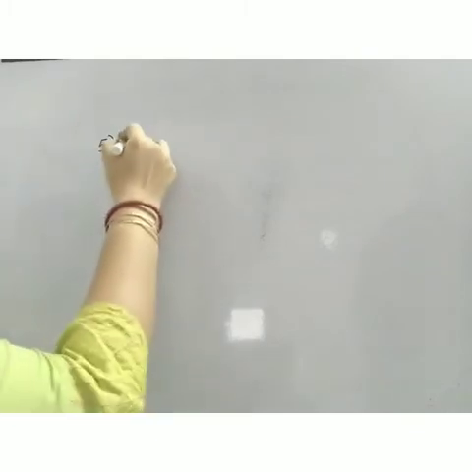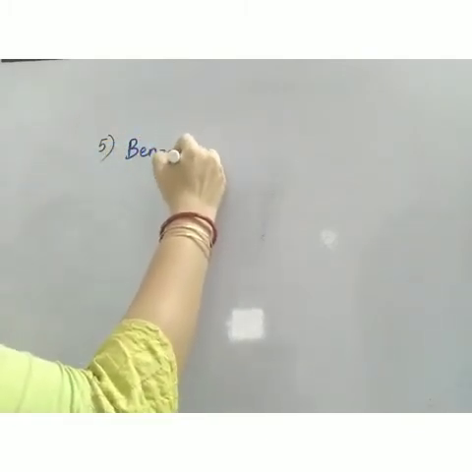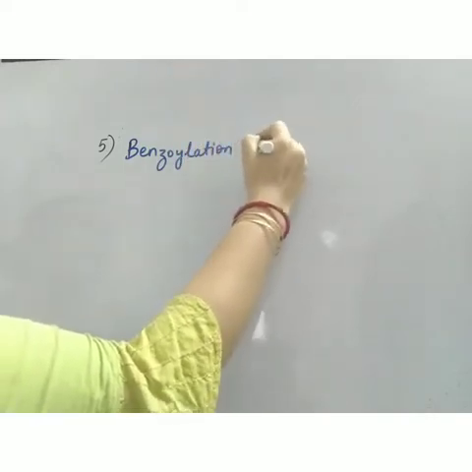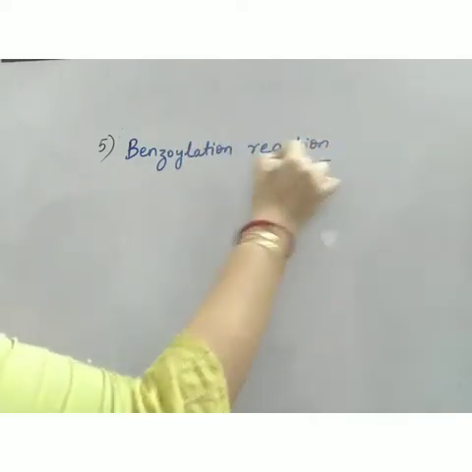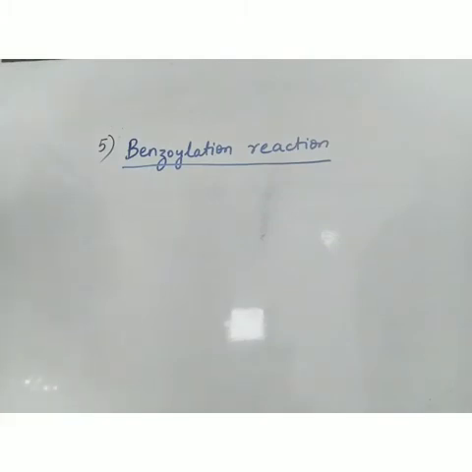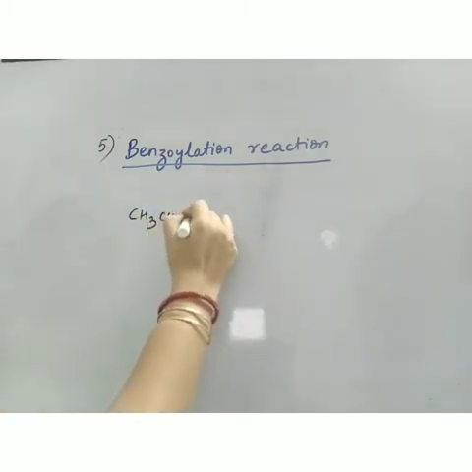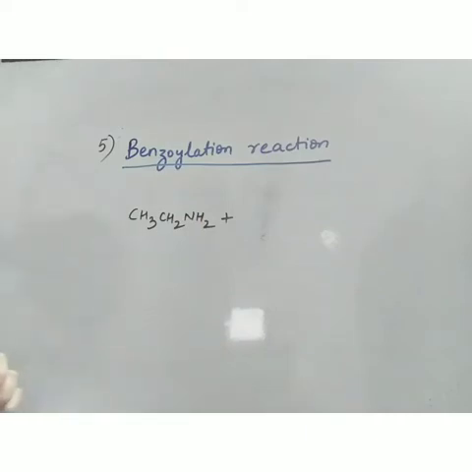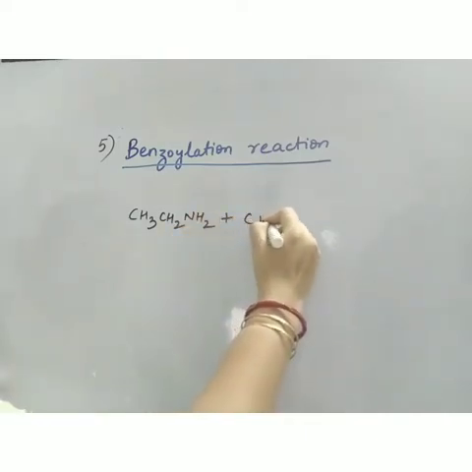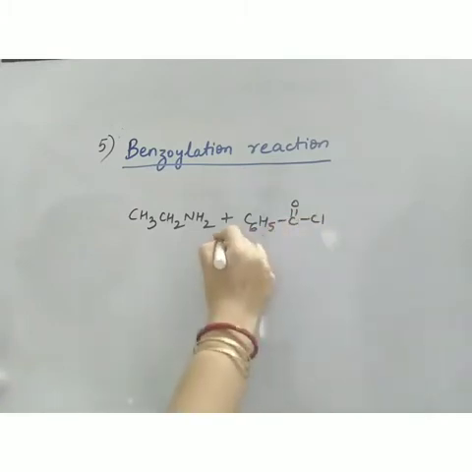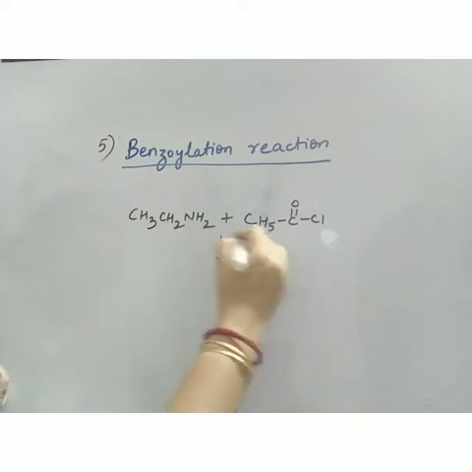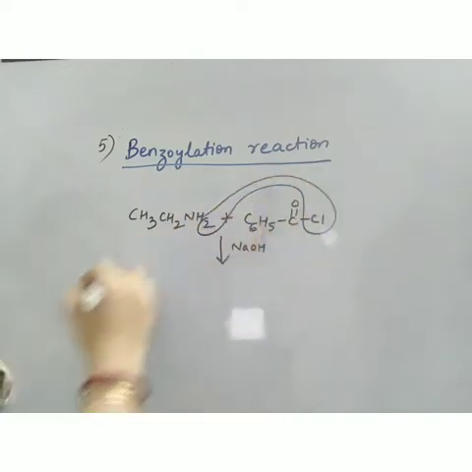Now the next chemical property of amines is benzoylation reaction. It is similar to your acetylation reaction. There we use acetyl chloride, and here we will be using benzoyl chloride. So let's see how the reaction occurs. So suppose I am having this aliphatic amine. Now benzoyl chloride is this, C6H5COCl. Okay, definitely the reaction will be taking place in the presence of a base. Your HCl will be removed like this.